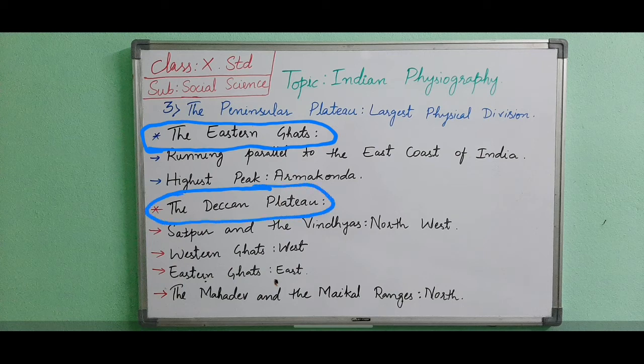The Deccan Plateau is bounded by the Satpura and the Vindhyas in the northwest. In the Deccan Plateau there are eight states, like Telangana, Maharashtra, Andhra Pradesh, Karnataka, Tamil Nadu, Kerala. These are the states in the Deccan Plateau. It is bounded by the Western Ghats in the west, the Eastern Ghats in the east, and the Mahadev and Maikal ranges in the north. The Chota Nagpur Plateau lies in the northeastern part of the peninsula.